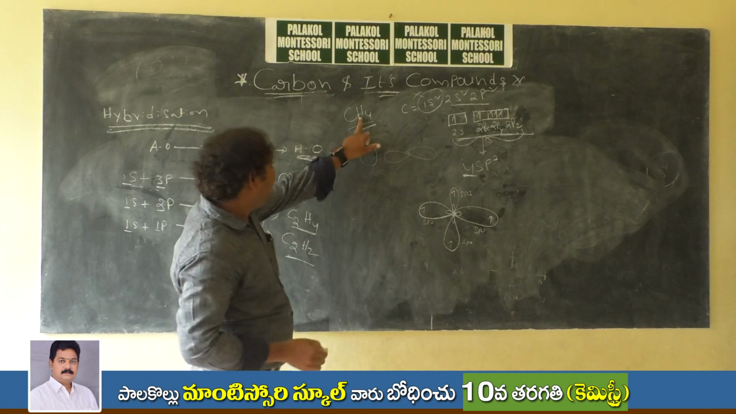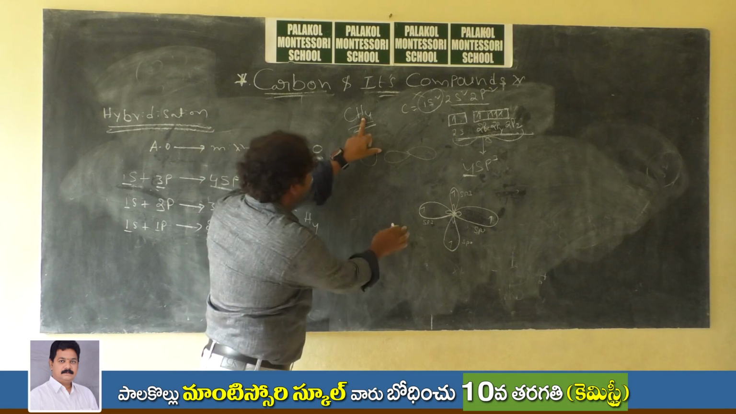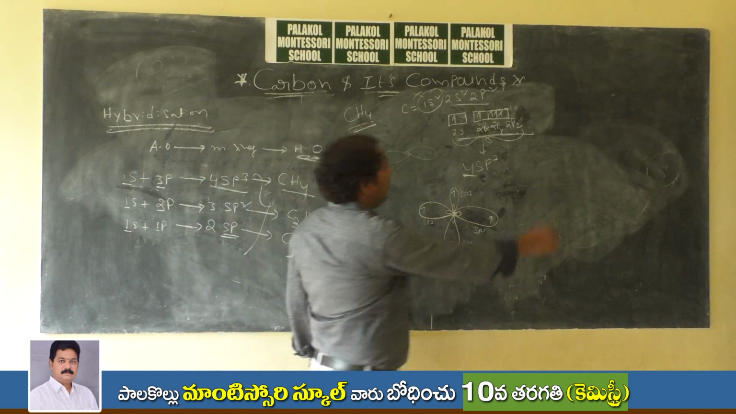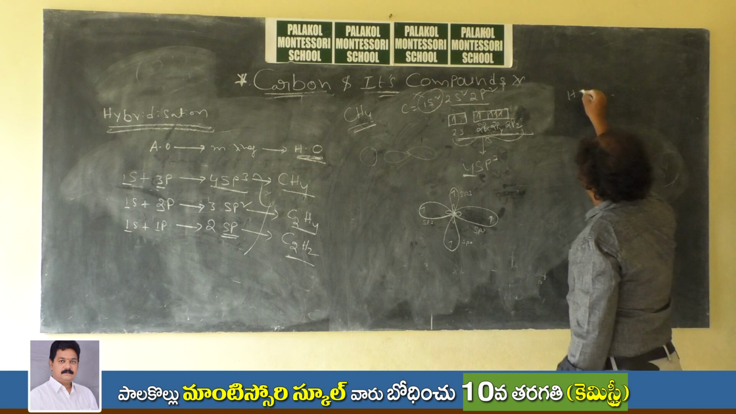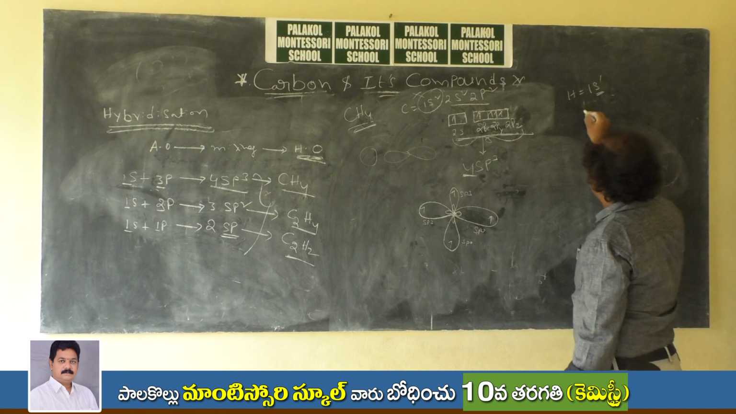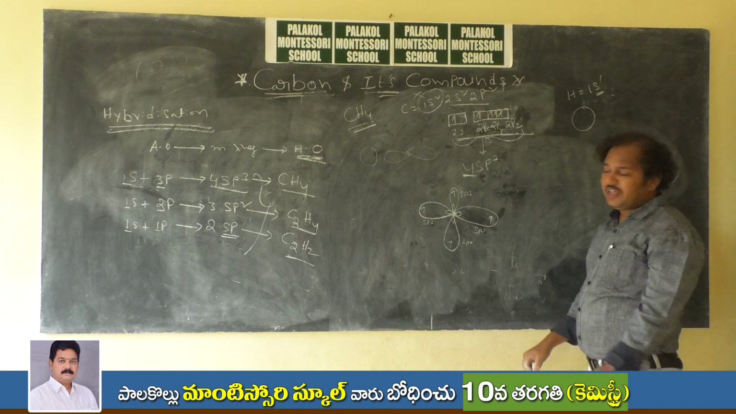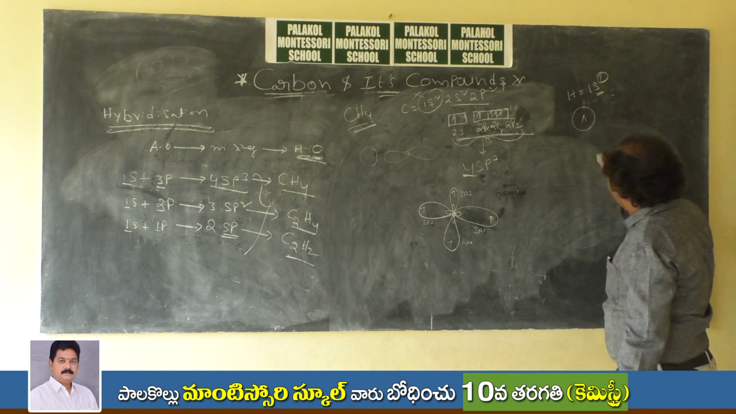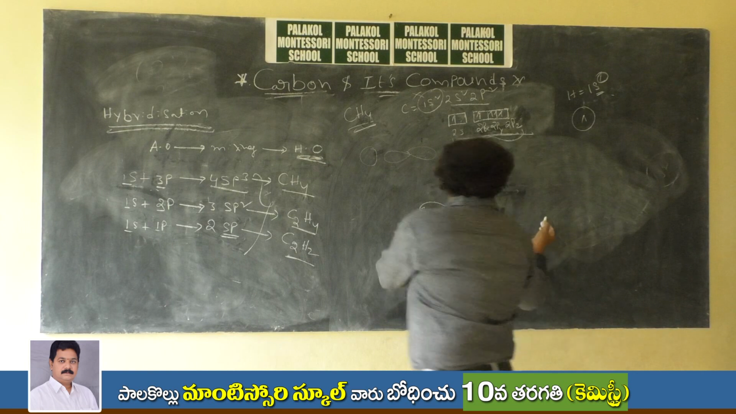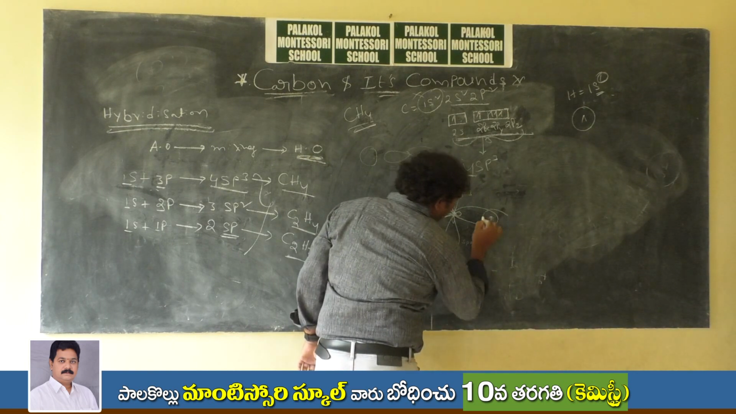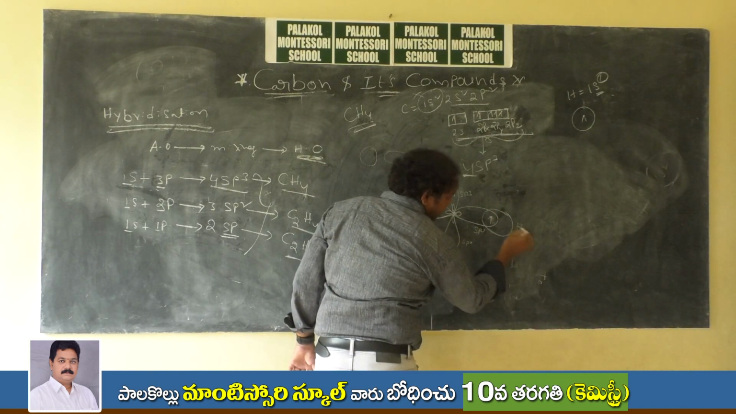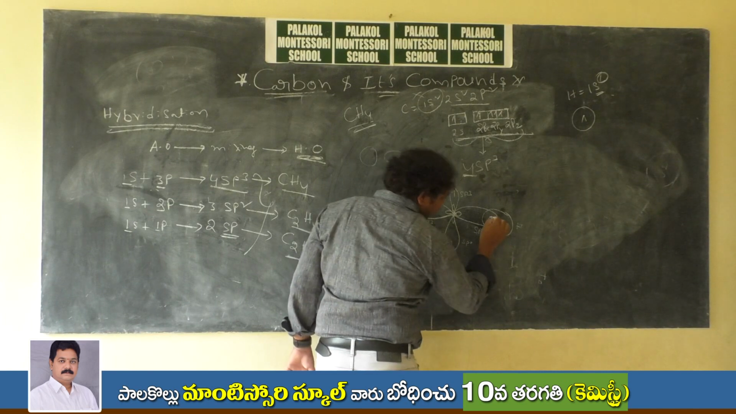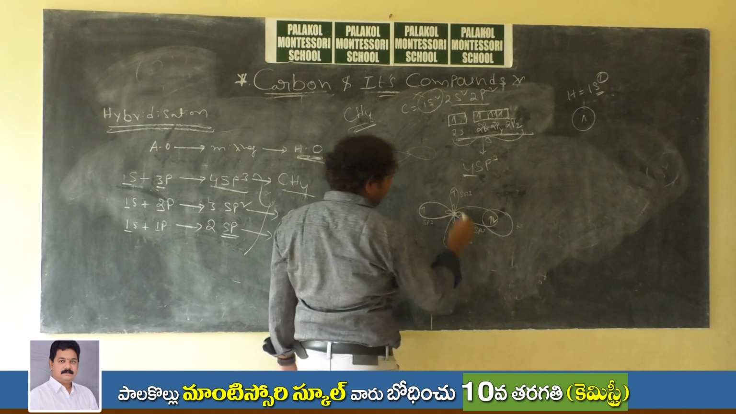Now, how many hydrogens are present to bond with the carbon atom? Four hydrogen atoms. What is the electronic configuration of hydrogen? 1s1. The s orbital shape is spherical, and in this spherical orbital there is one valence electron. So hydrogen is coming with one valence electron in the s orbital.